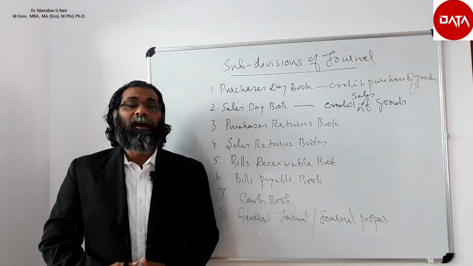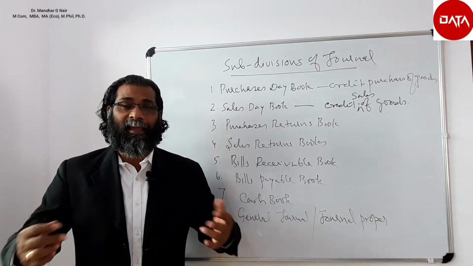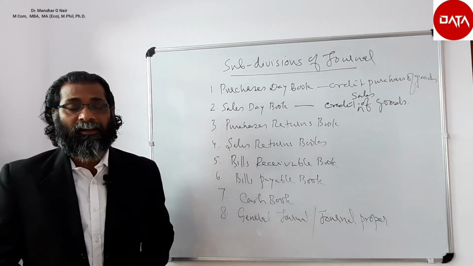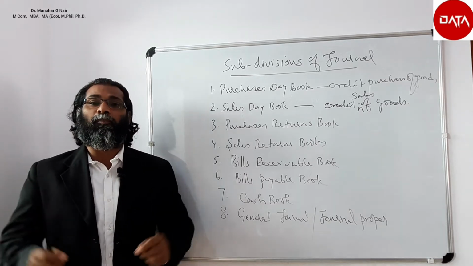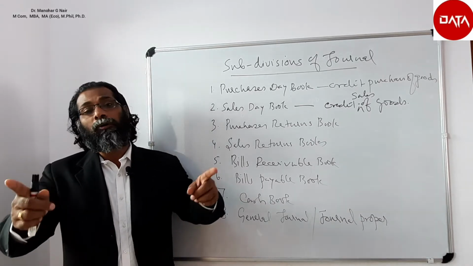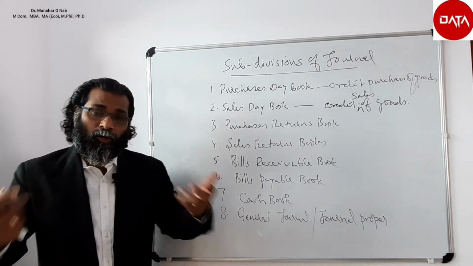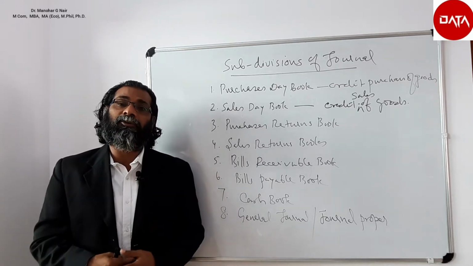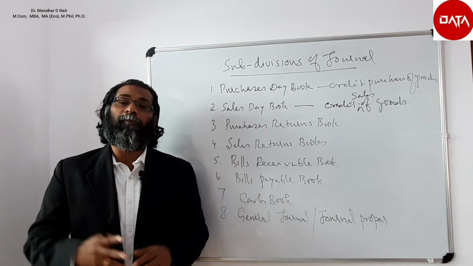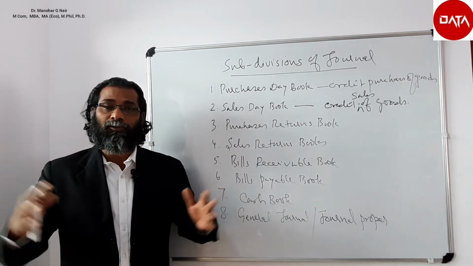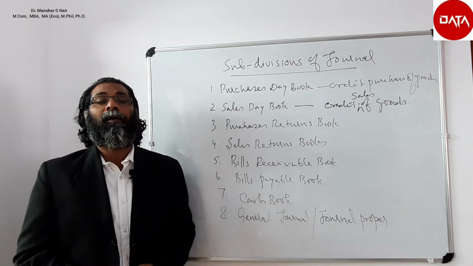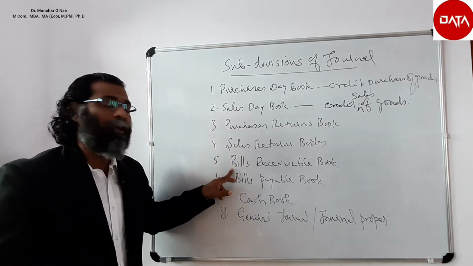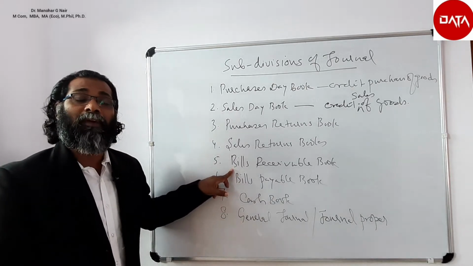So what is a bill? According to the Negotiable Instruments Act 1881, a bill of exchange is a written document containing an unconditional order signed by the maker directing a person to pay a certain sum of money only to the order or to the bearer of the instrument. So it is a document having validity, having the assurance of the payment of money, entrusting someone to collect the money on so and so date. The date will be very specific and the amount also will be very much specified. So it's a kind of promissory note. So it is said to be a bill of exchange. So if any bill of exchange is received, that will be written in the bills receivable book.